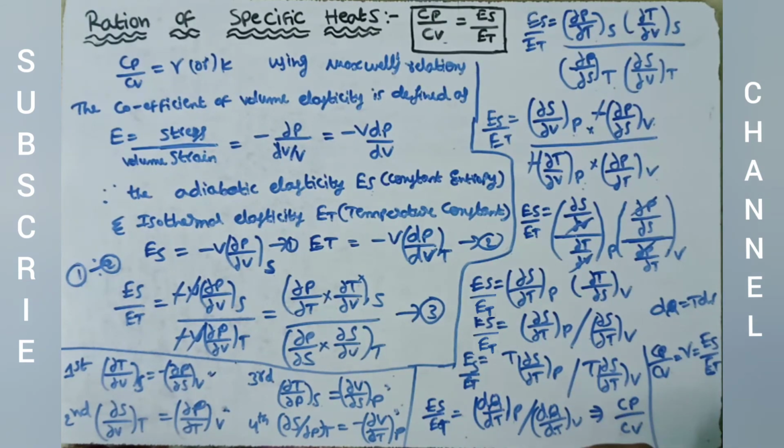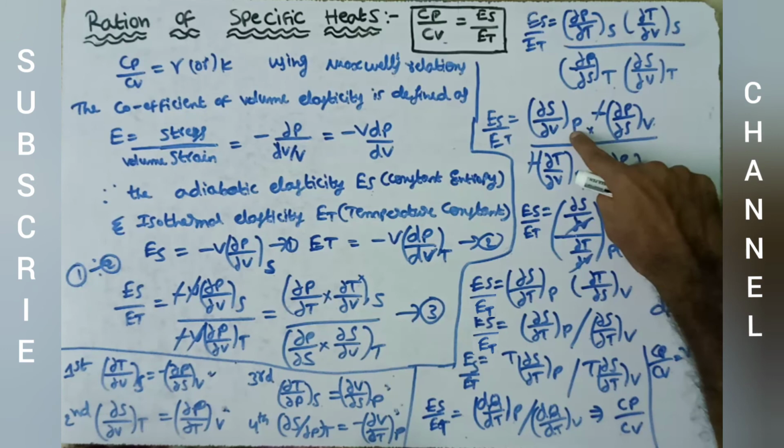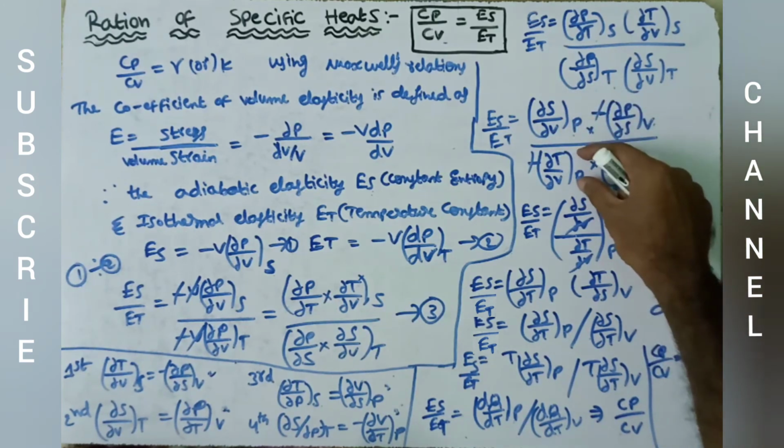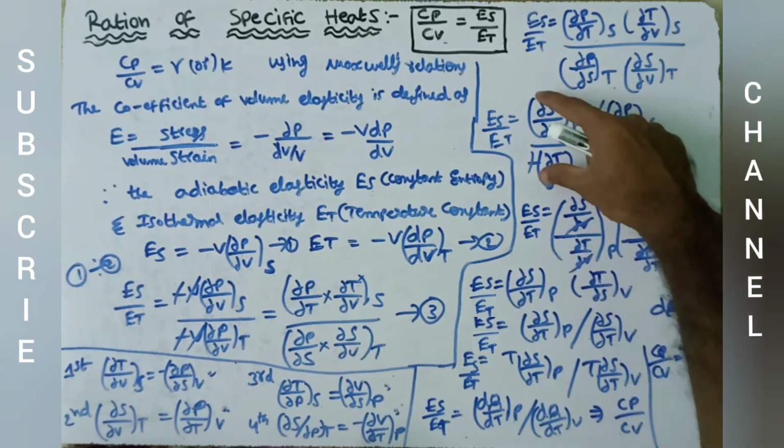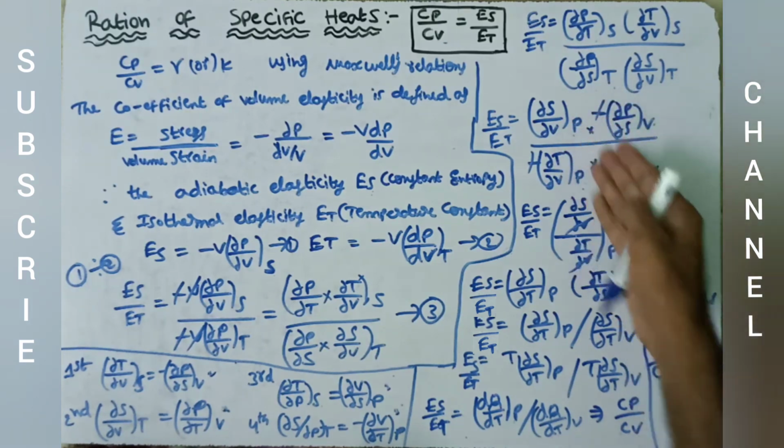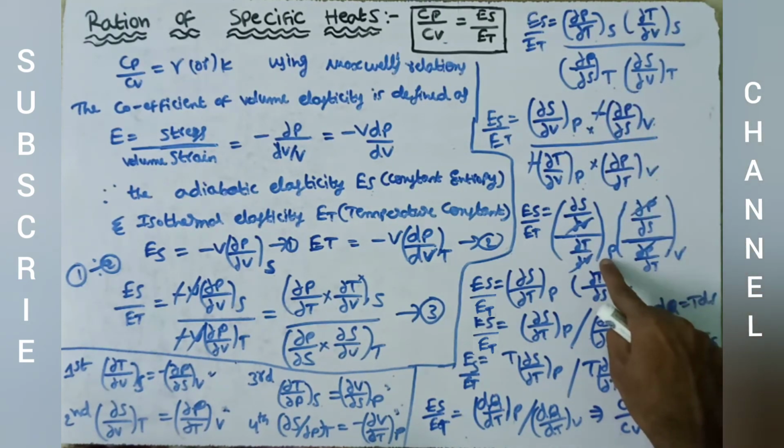Here in this equation, while substituting Maxwell's thermodynamical relations, there is some difficulty. We have to substitute carefully, and what we do after substituting is important. These two terms are at constant pressure, so we write them divided by at constant pressure.